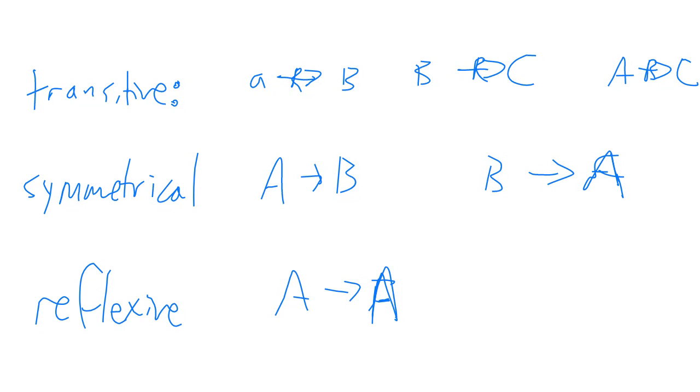So transitivity, symmetry, and reflexivity are all formal properties of relations. And they are all properties that numerical identity has, right? Numerical identity is transitive, symmetrical, and reflexive.